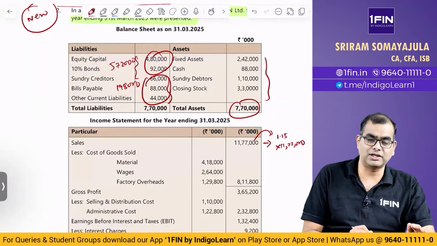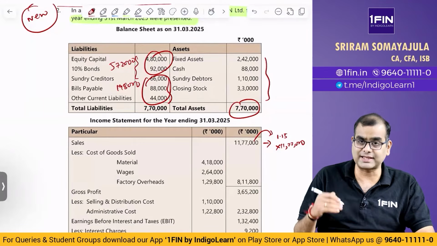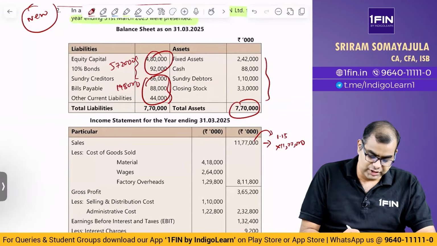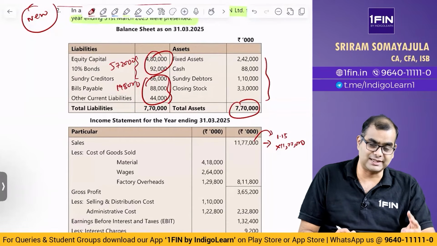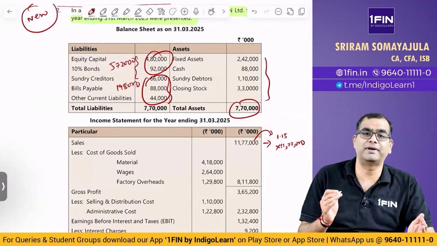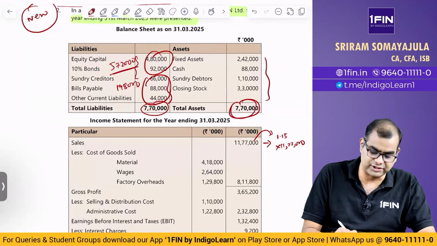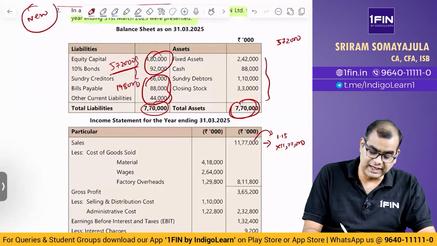Now equity and bonds, we need to find out how much they should increase. Out of that increase, some amount is going to come from your profit, whatever is retained profit. Now, what is the total increase in assets and liabilities? See what they've said. They said assets and current liabilities, everything will go up by the same percentage. So if you see here, the difference between these two, 770 minus 198, will be the same 5,72,000. So this 5,72,000 will increase by 15%.